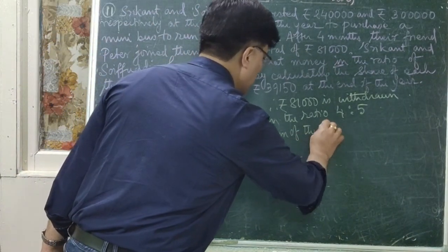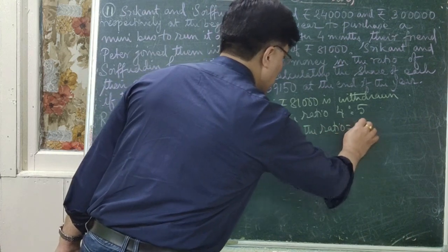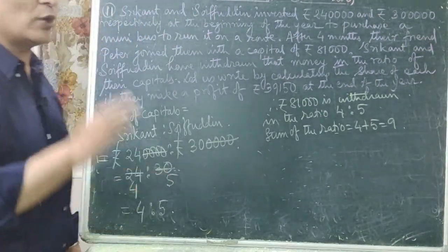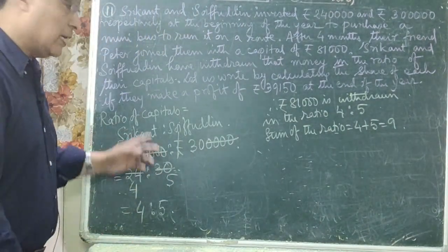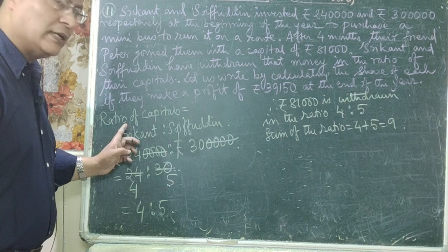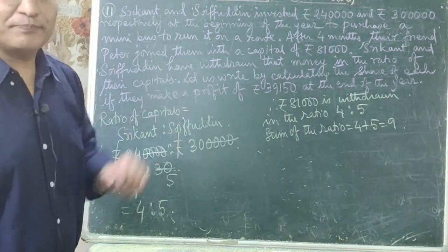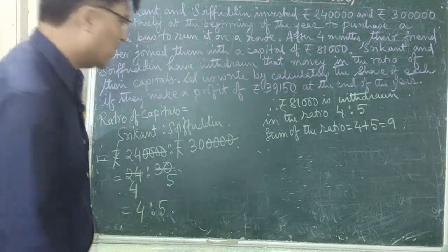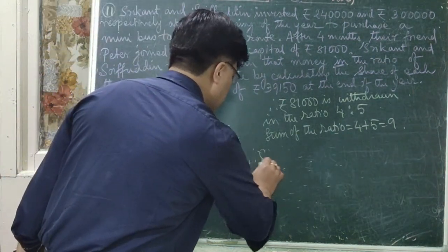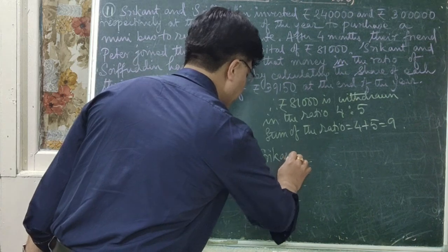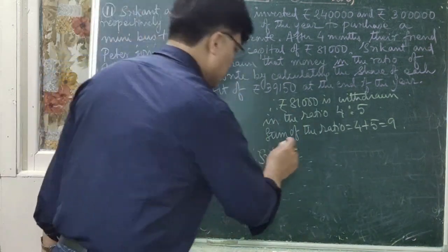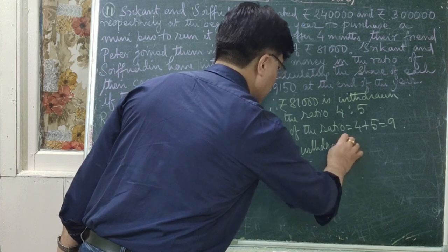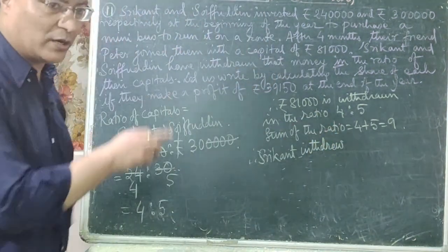Sum of the ratio is equal to 4 plus 5, which is equal to 9. So how much money did Srikanth withdraw? Okay, so therefore Srikanth withdrew. Withdrew is the past tense of withdraw, right?